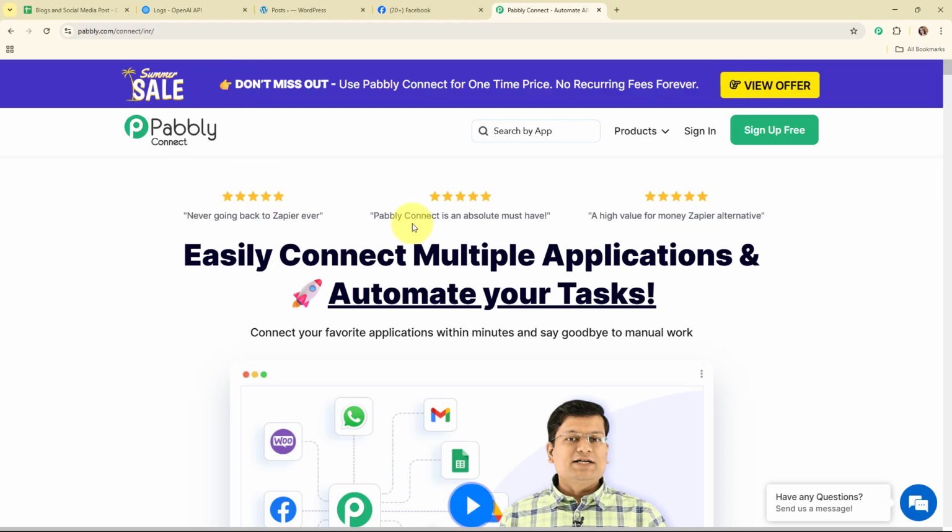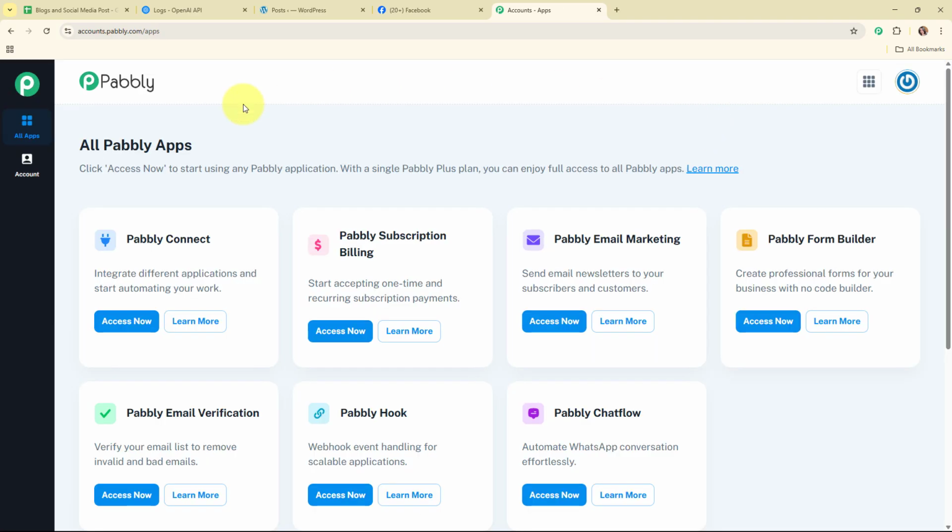Here you can see two options that are sign in and sign up free. If you're a new user, click on sign up free and get free 100 tasks every month to explore the software. And if you're an existing user, click on sign in. Here I'm an existing user, so I'm clicking on sign in. Now after signing in, you can see the all Pabbly apps window where you can see all the applications of Pabbly. Here to integrate my applications, I'm going to use Pabbly Connect.